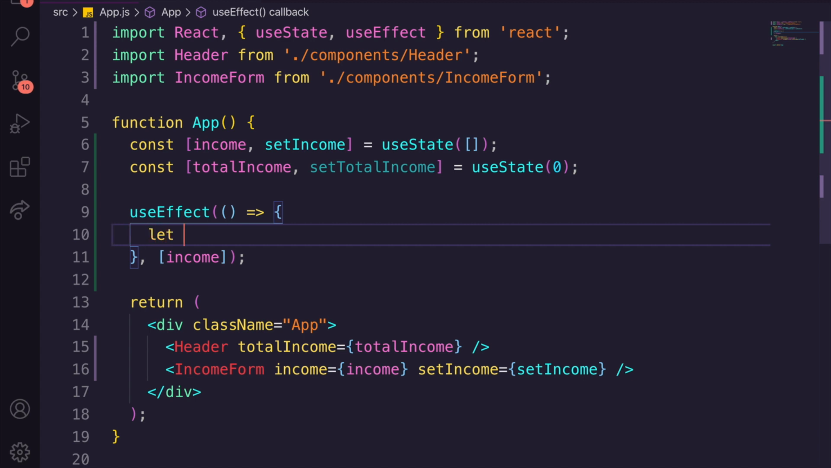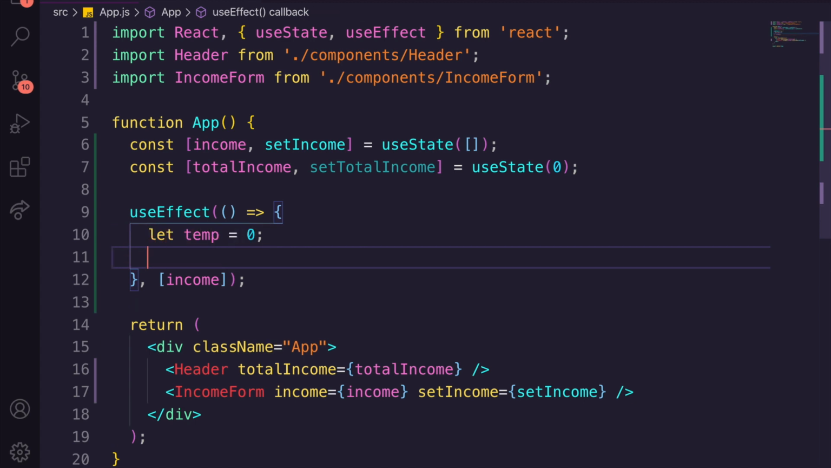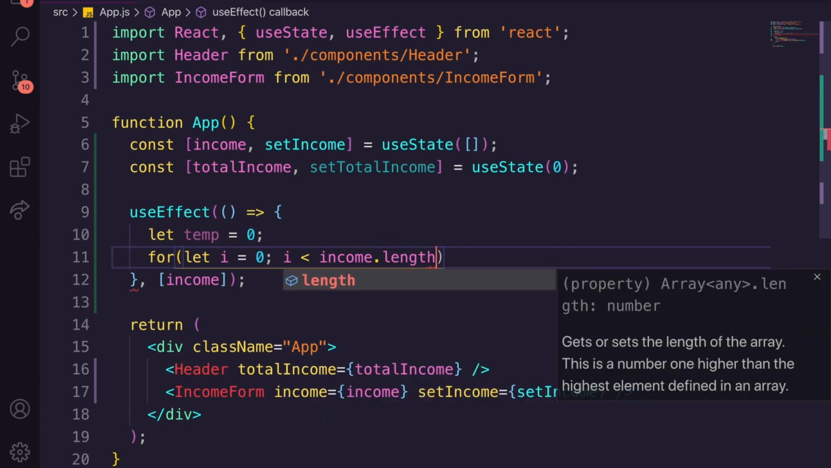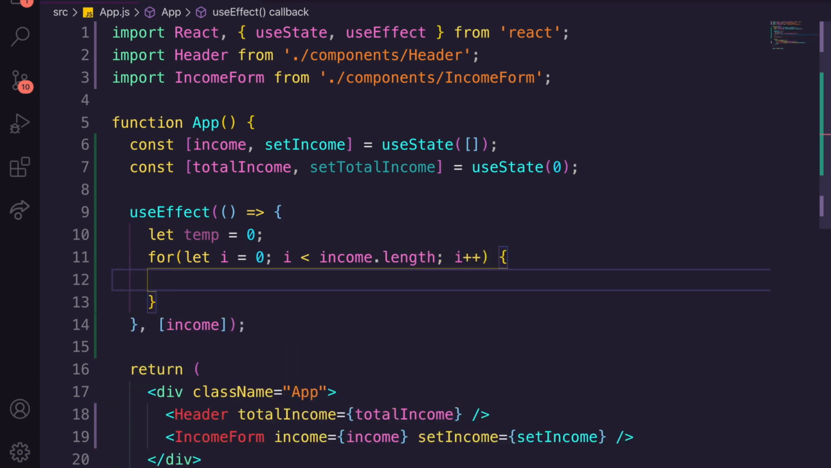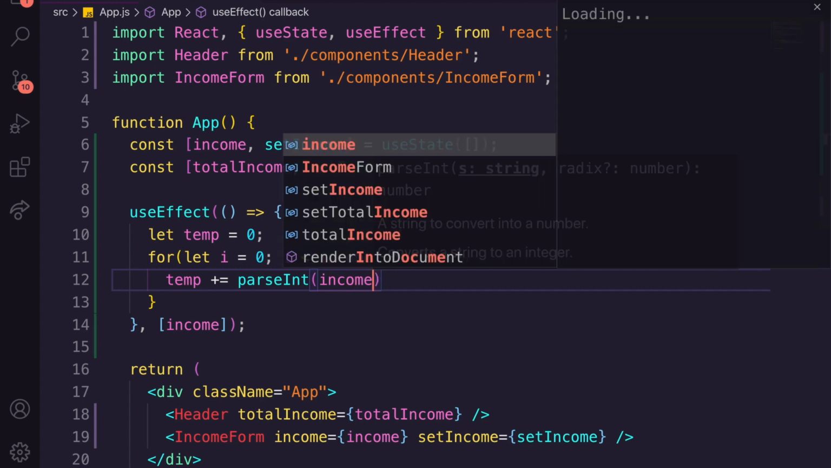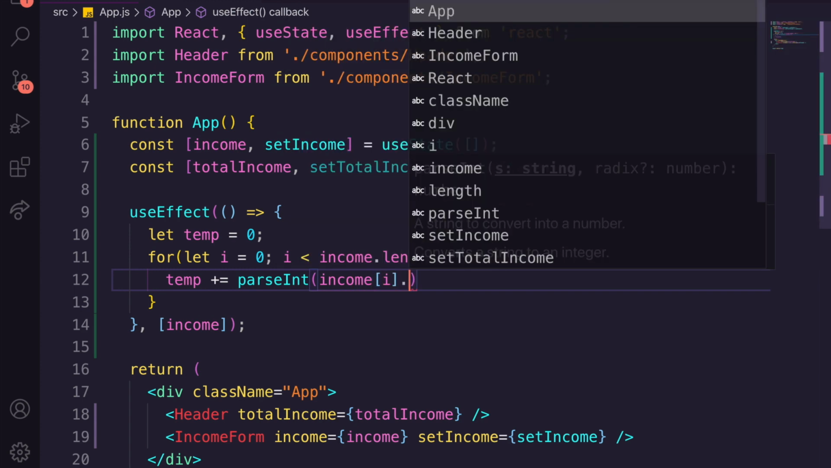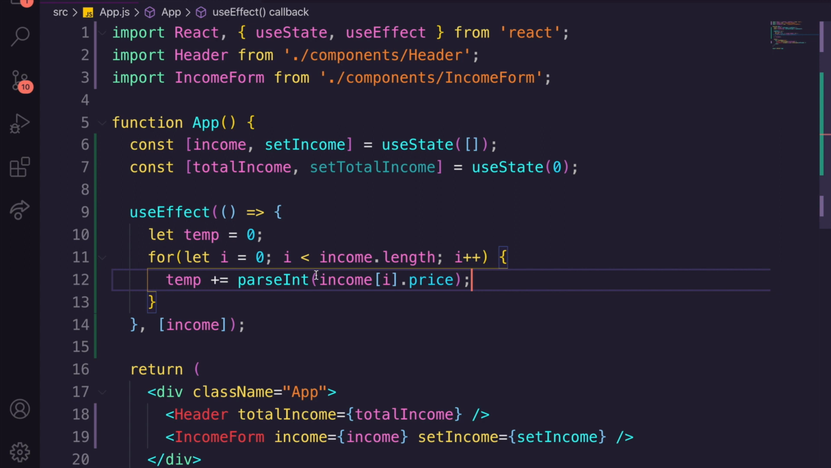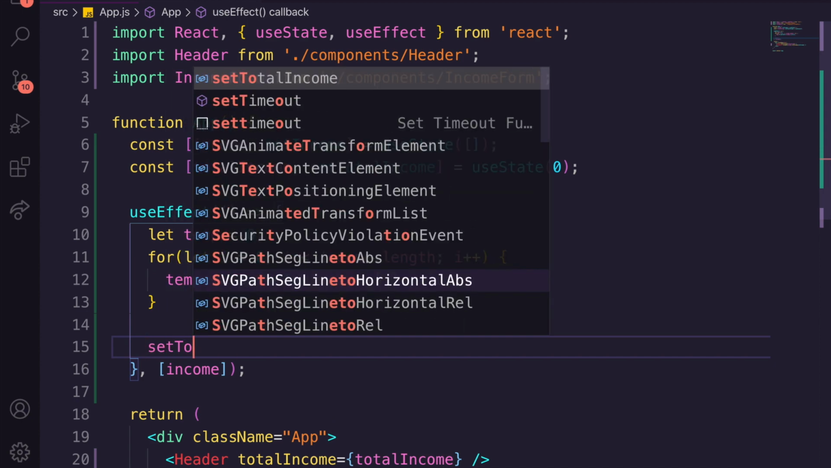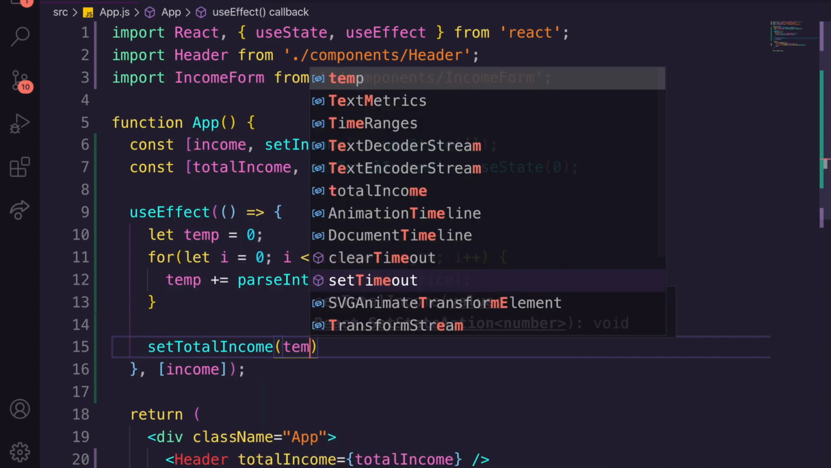And what we're going to do is create a temp and set it equal to 0. We're then going to say for let i equal 0, so a standard for loop, and i is less than income.length. We're going to say i++. Now we just need to go temp plus equals, and we're going to pass through int because I've had issues where it's come through as a string. We're going to get i.price, and we're going to loop through every single income and add the price up. And then finally, once that for loop's finished, we're just going to set the total income to our temp.